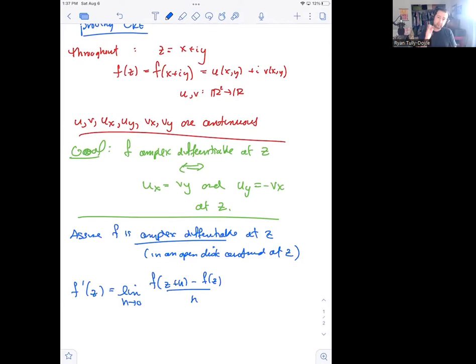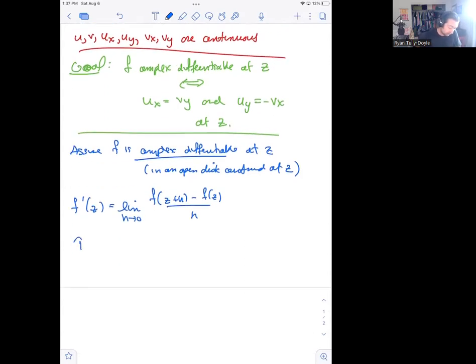What we're going to do is play the game that you may have seen in calculus of two variables, where we restrict our attention to just very specific approaches. So we're going to let h be a real number and approach along the real axis, and we're going to let h be an imaginary number and approach along the imaginary axis. And the reason this works is because we already know going in that f is differentiable. And so the limits as we come in from any direction must be the same, because f is assumed to be differentiable.